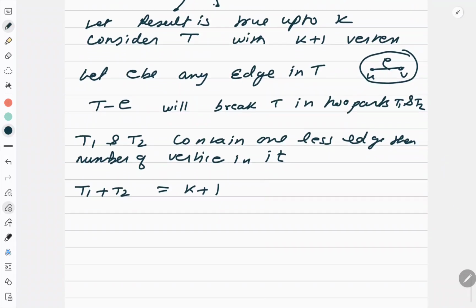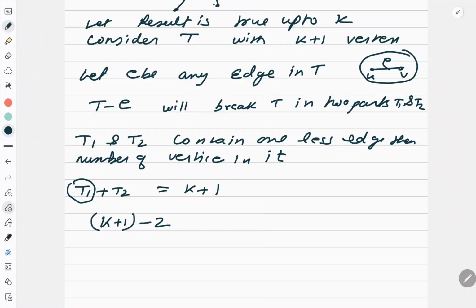But when I talk about the number of edges, in T1 I have one edge less than its number of vertices. Also in T2, I have one edge less than the number of its vertices. And overall, the number of edges in T1 plus T2 is how much? The vertices total k plus 1, but the edges are 1 less in T1 and 1 less in T2, so 2 should be less.